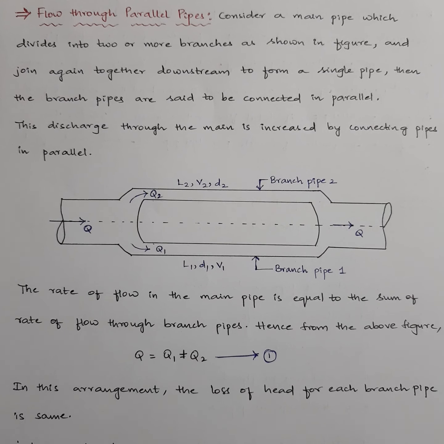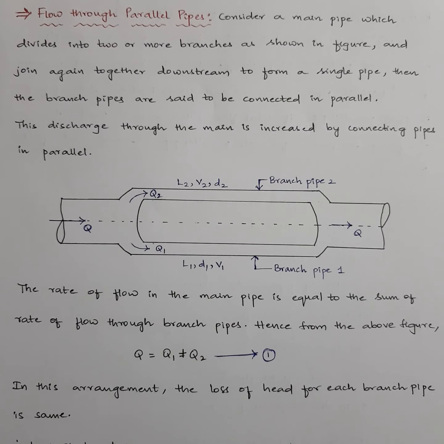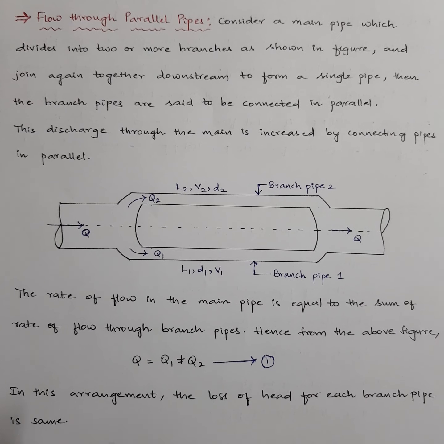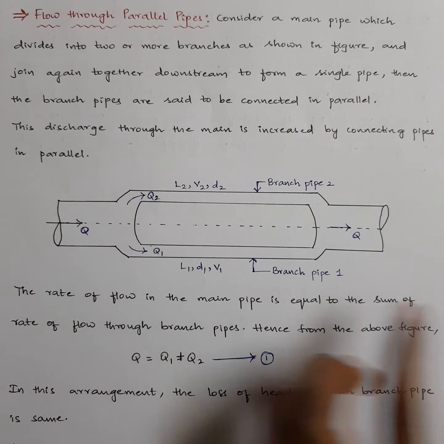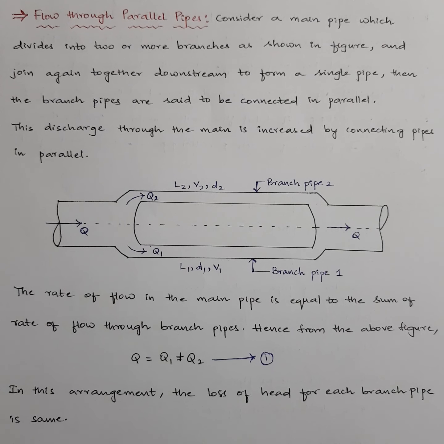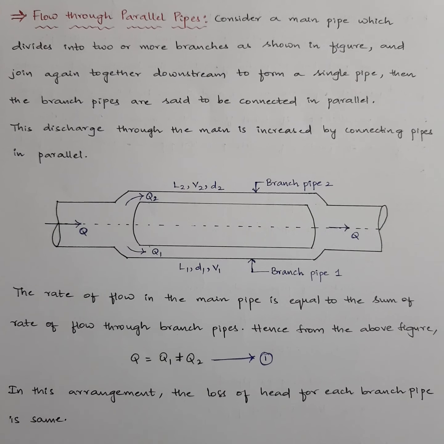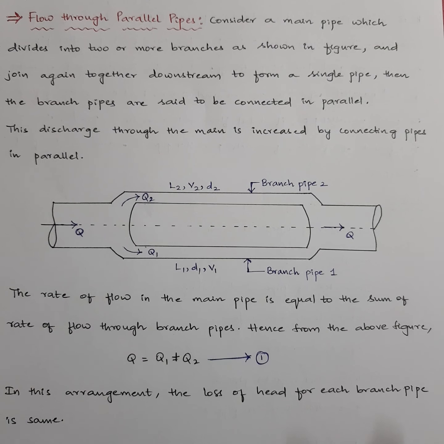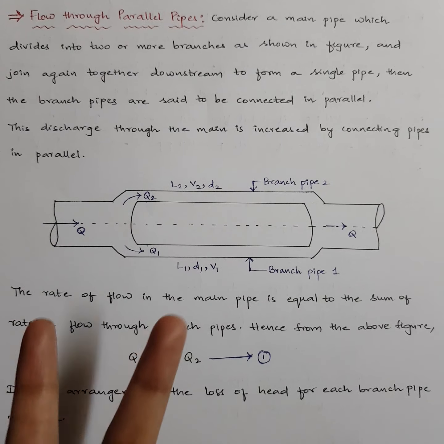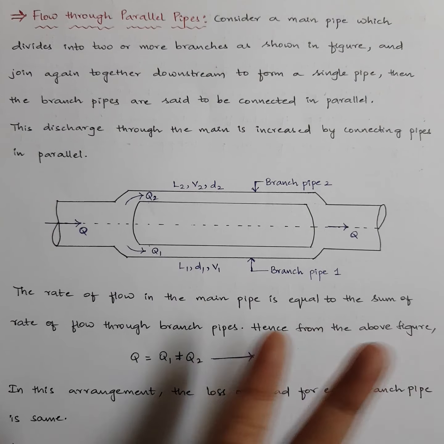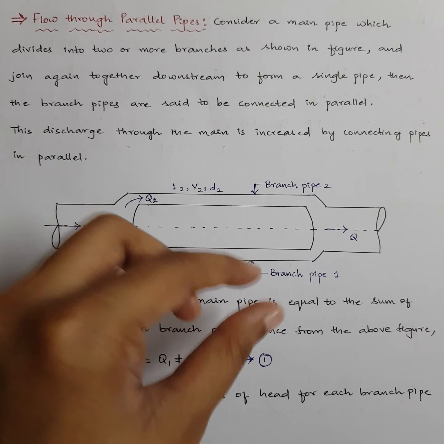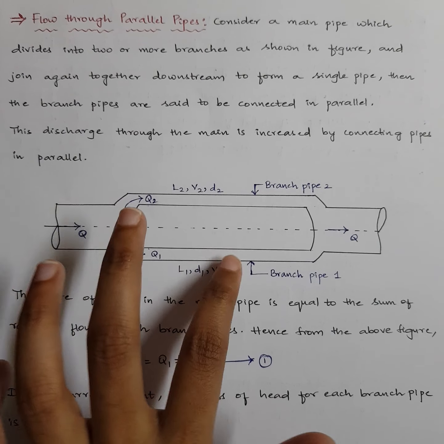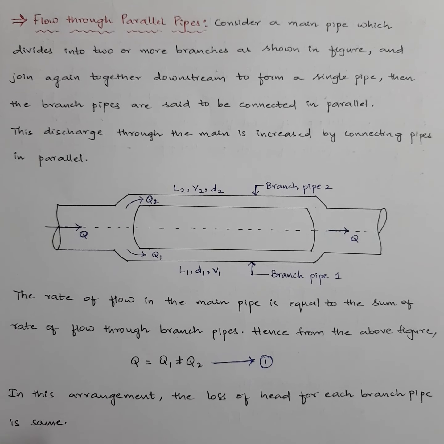So we write a1 v1 equal to a2 v2 equal to a3 v3 in pipes in series. You added head losses, right? For including minor losses, you wrote a very big equation. Neglecting minor losses, you wrote the addition of three Darcy equations. So we add the head loss but equate the discharges. Here it will be the reverse. In parallel connection, you will add the discharges, because Q is segregating into Q1 and Q2. So here discharges will be added, head losses will be equated.